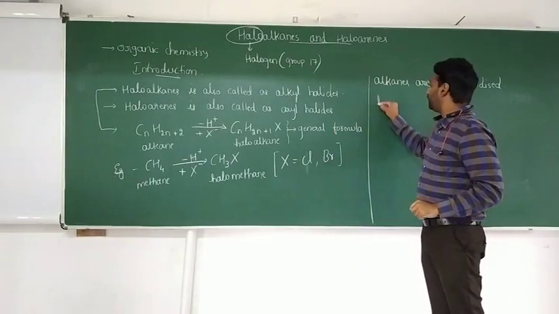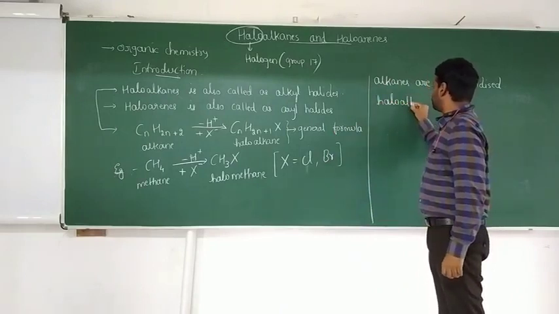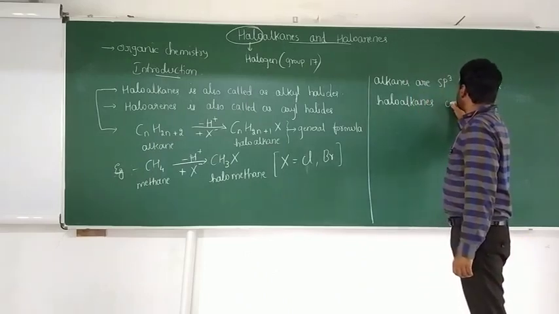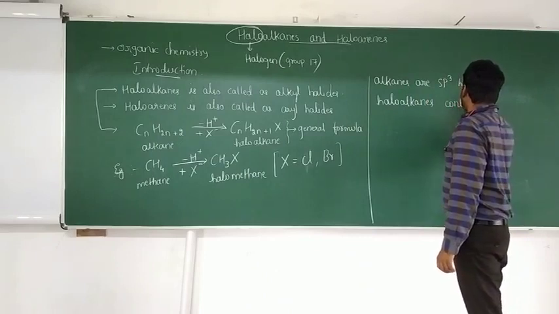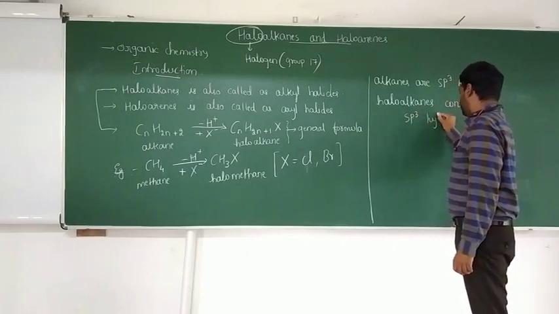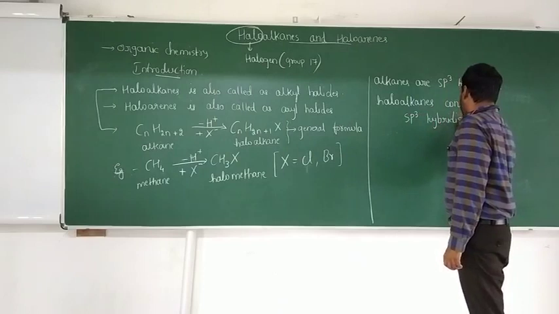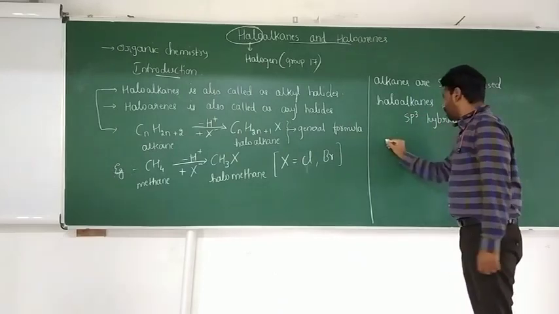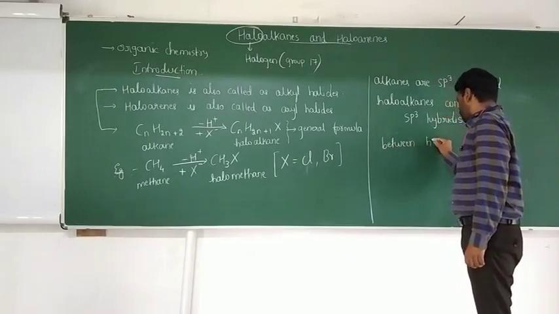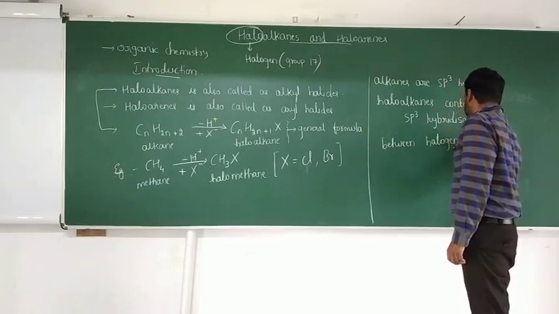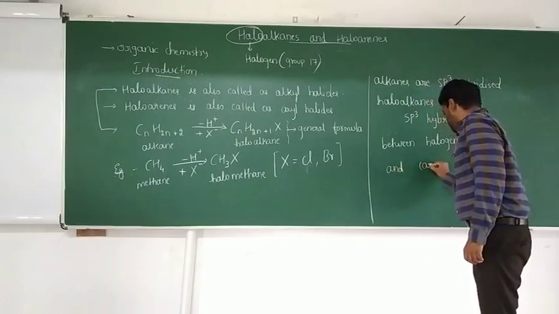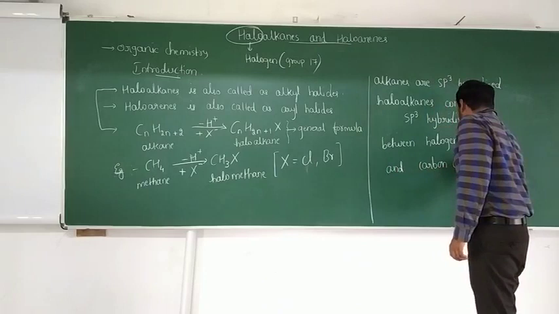Same way, haloalkanes also contain sp3 hybridization between the halogen atom and the carbon atom.